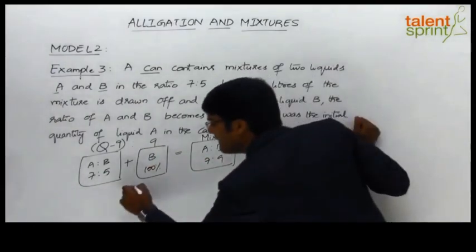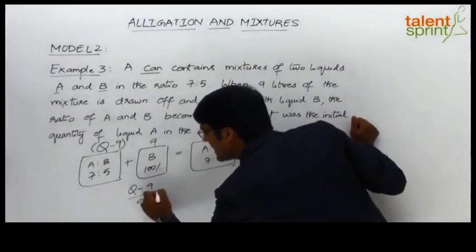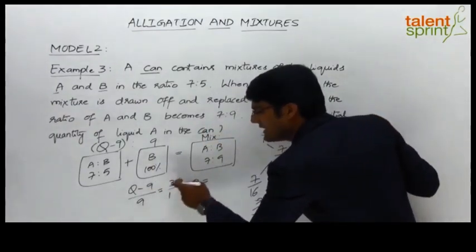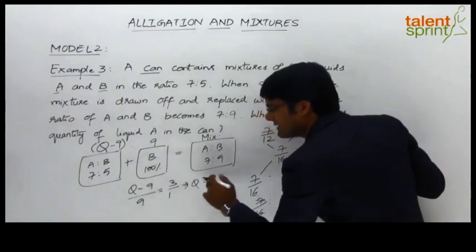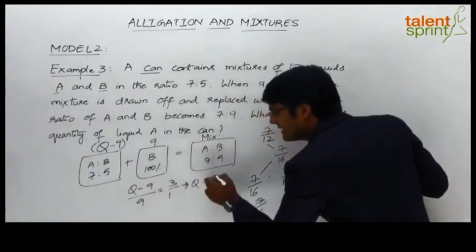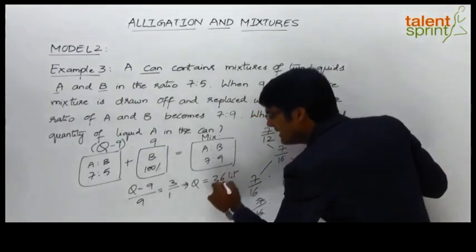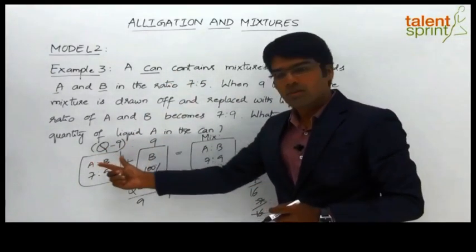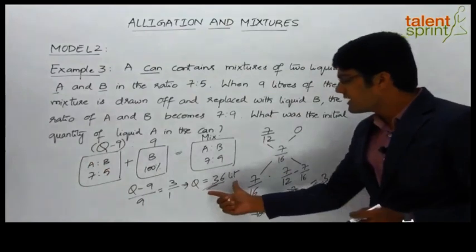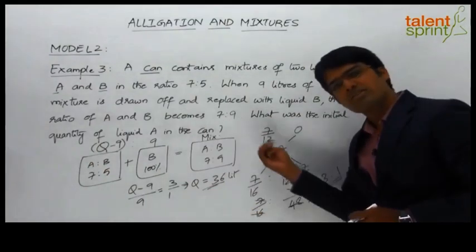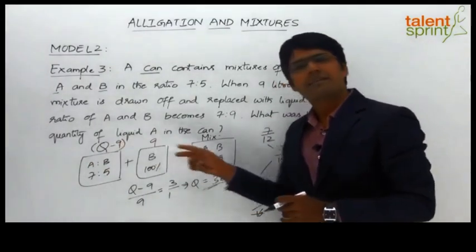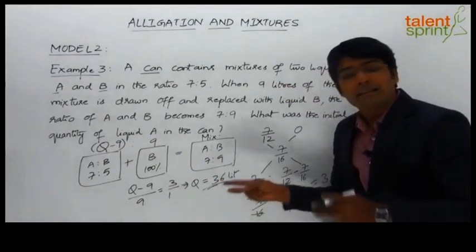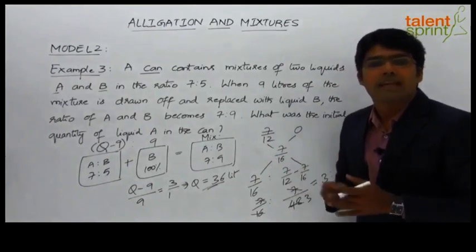So we can say q minus 9 by 9 equals 3 by 1, from which q will be equal to 27 plus 9, that is 36. So clearly the initial quantity of the can, which we have assumed to be q, is 36 liters, right? Out of which 9 liters is removed. So q minus 9, 27 liters, right?